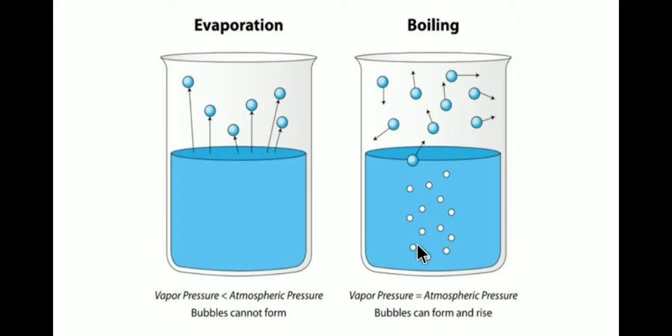Actually these bubbles are the air trapped inside the liquid, which will try to escape out of the liquid. You can see the bubbles forming from the bottom of the liquid and throughout the liquid, and they will try to escape out. That will be the air escaping out, and also the molecules will escape in vapor form.